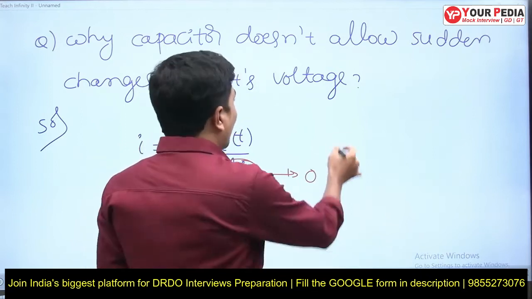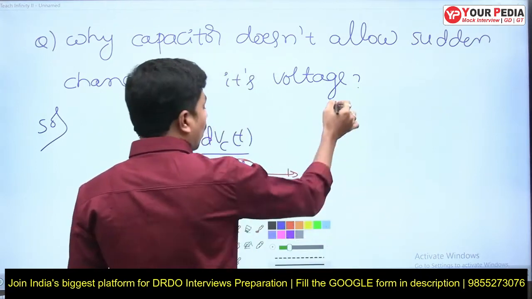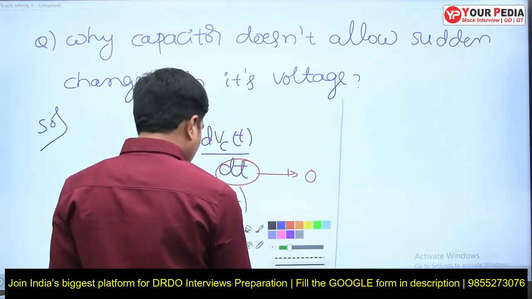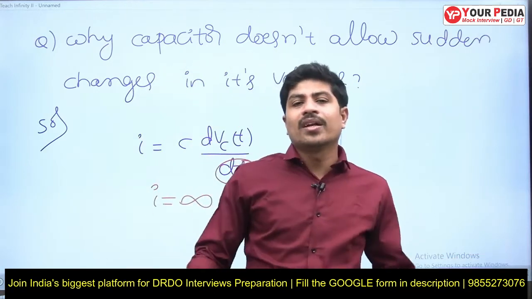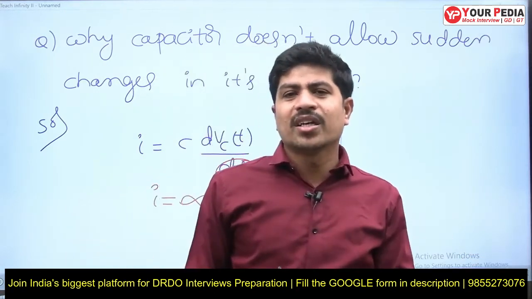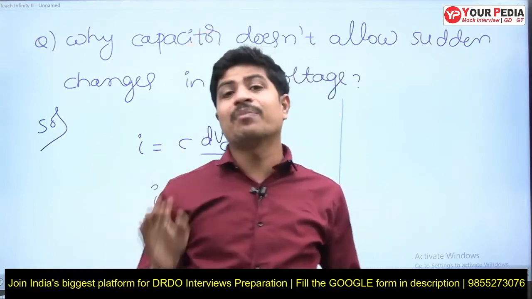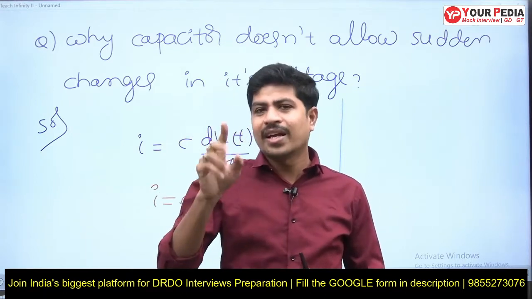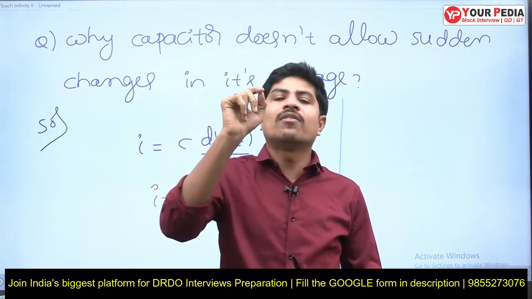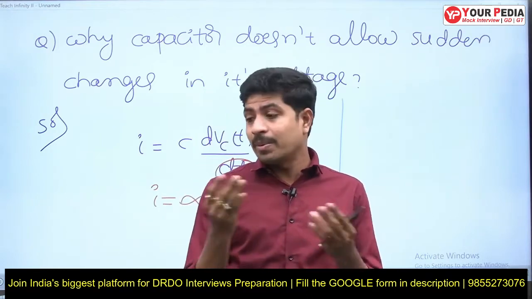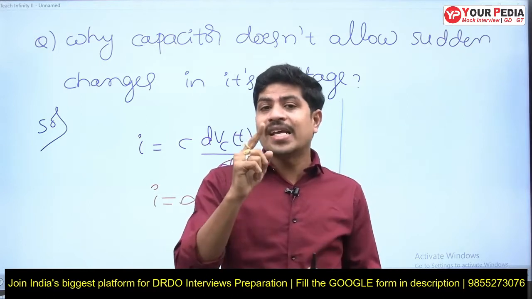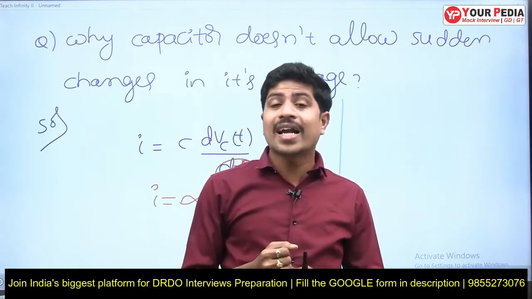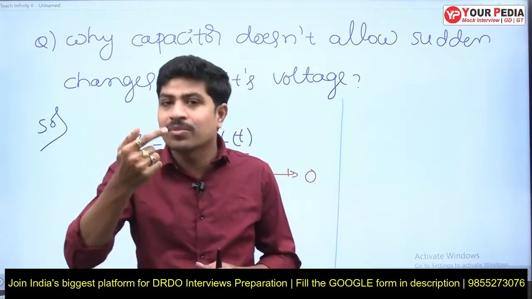Another, the best way of answering this question is this one. Whatever the energy storage element, capacitor, inductor, whatever it is, energy will not change suddenly, from physics. Suppose there is a fan running in the room. If you switch off the fan, will the fan stop suddenly or will it take some time? It will take some time. Why? Many people will answer it is inertia. No. The fan has some kinetic energy stored in its rotor body. For that energy to reduce to 0, it will take some time.